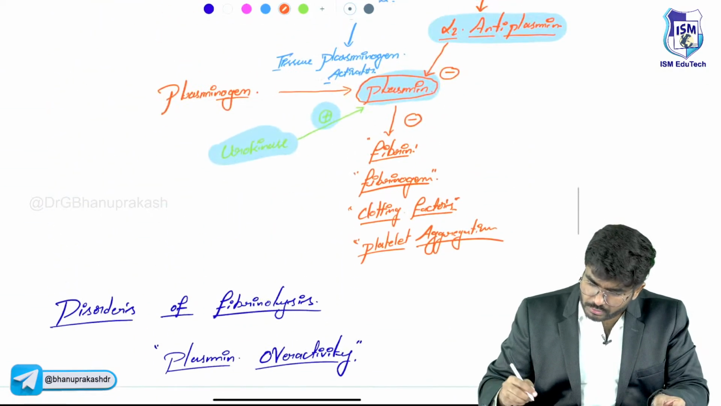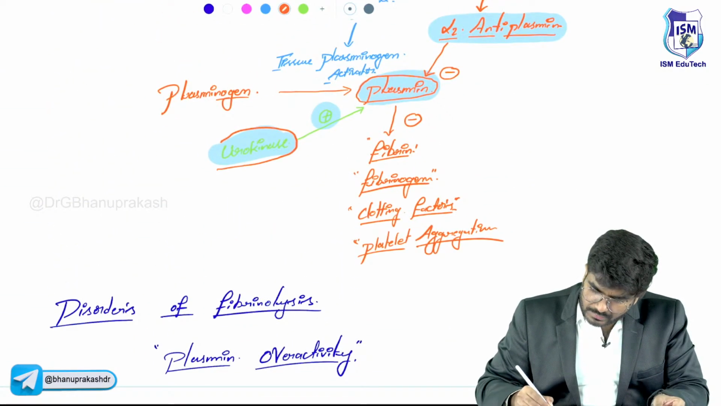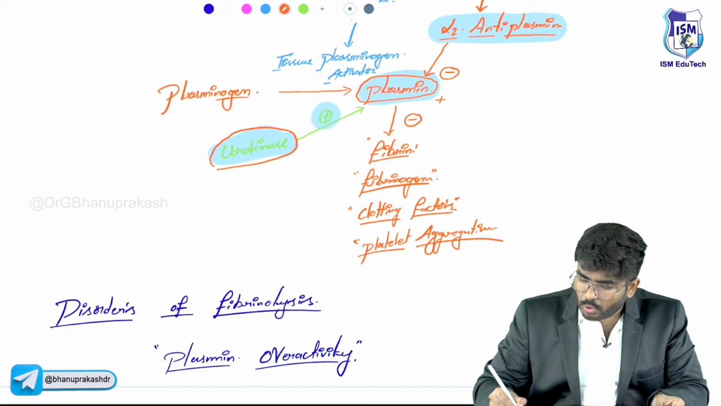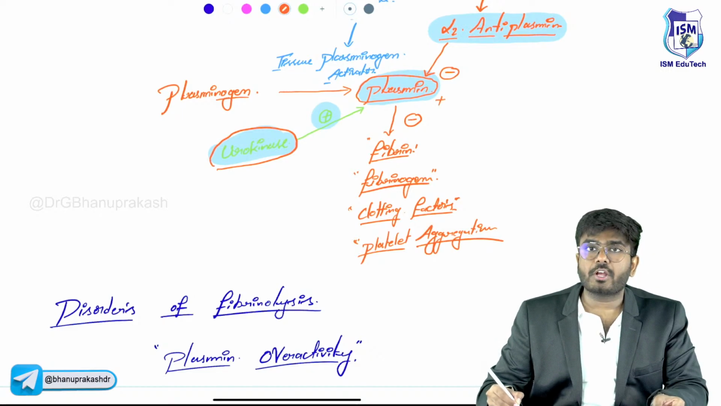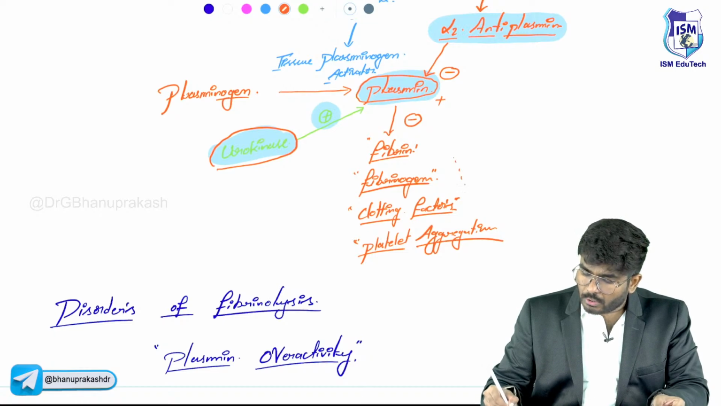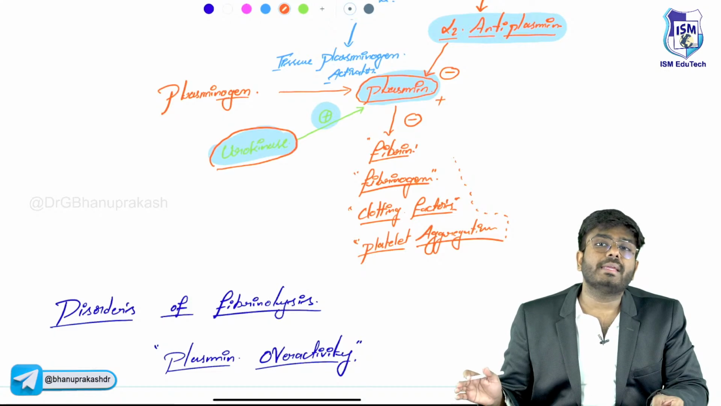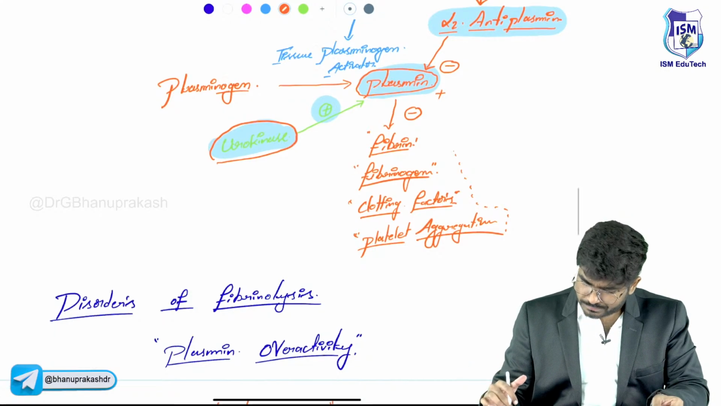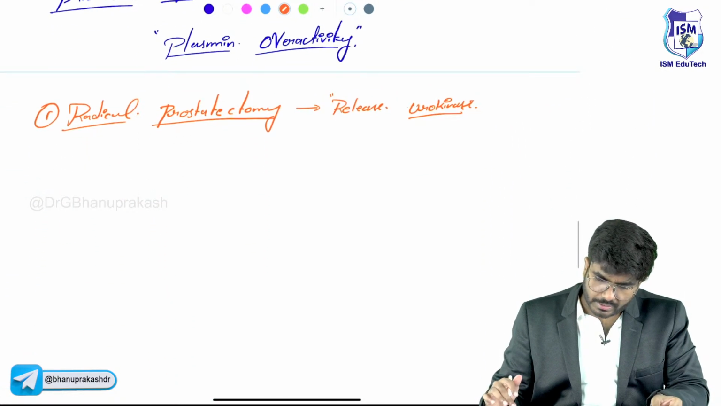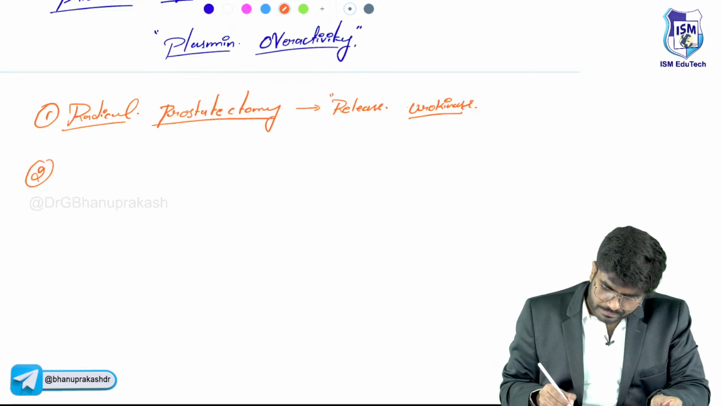So what will urokinase do? Urokinase is the activator of plasmin. So plasmin is getting overactivated. Overactivity of the plasmin will cause anti-clotting, so the clot is not going to form. When the clot is not going to form, more and more bleeding is going to occur. Okay, radical prostatectomy.